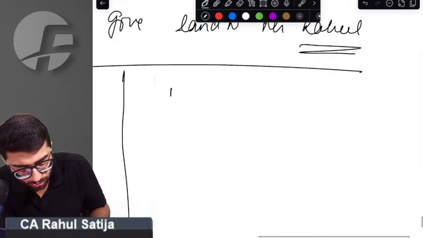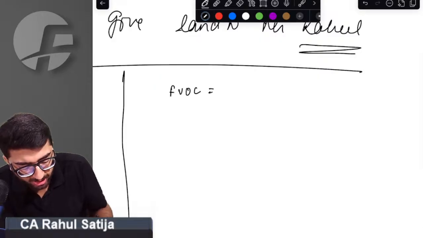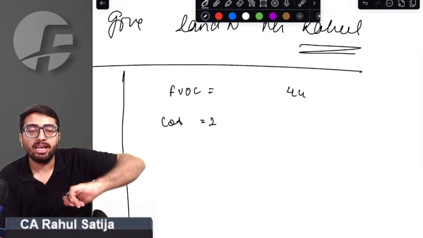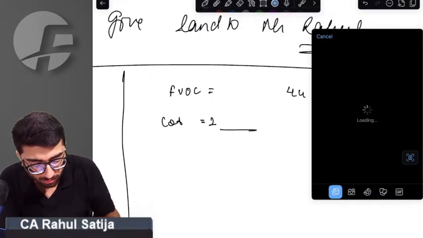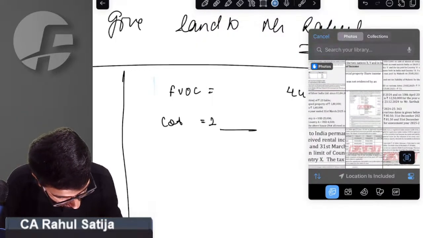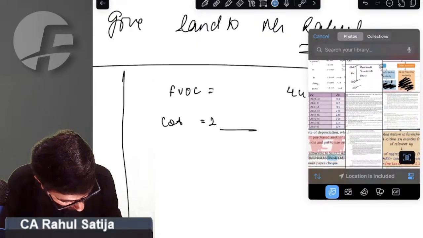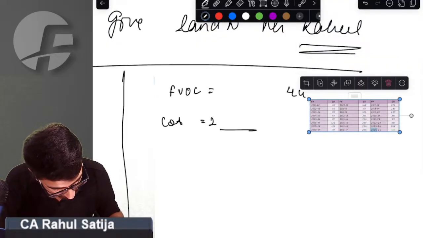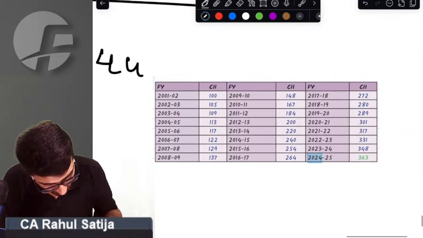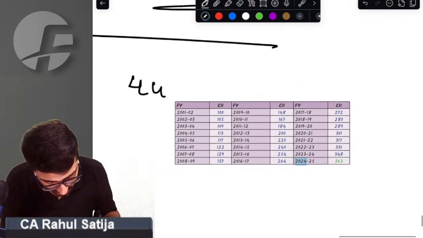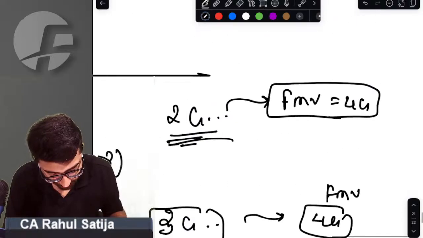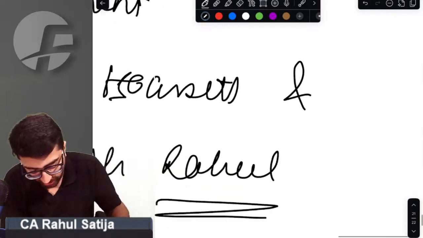Sir, if this land would have been sold to an outsider, then the full value of consideration would have been 4 crore. Cost of acquisition would have been 2 crore. But since the property is transferred prior to 23rd July, we would have got indexed cost of acquisition. What is indexed cost of acquisition? Let me take the indexation list. The asset was acquired on 1st April 2018, so the CII of 2018-19 will apply.